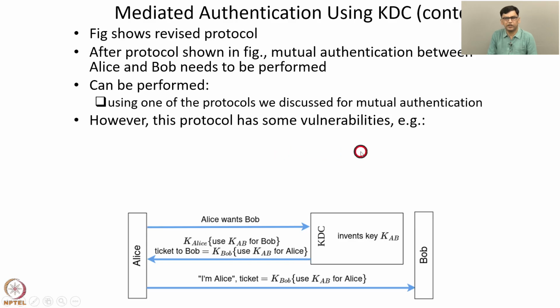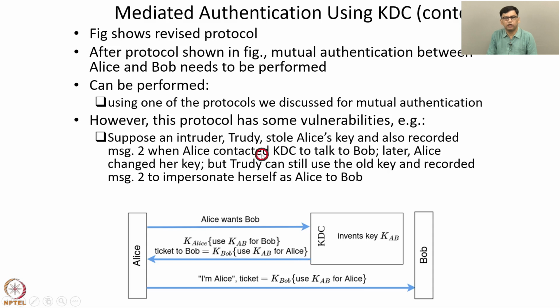But this protocol has some vulnerabilities. One example is the following. Consider an intruder Trudy who stole Alice's key and also recorded this message too when Alice contacted the KDC to talk to Bob. Later on, Alice changed her key, but Trudy can still use the old key and the recorded message to impersonate Alice to Bob. So this is an example of a vulnerability in this protocol.